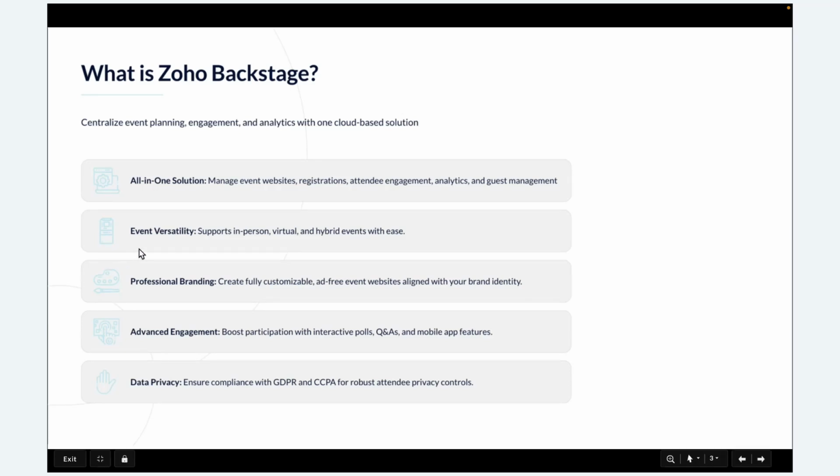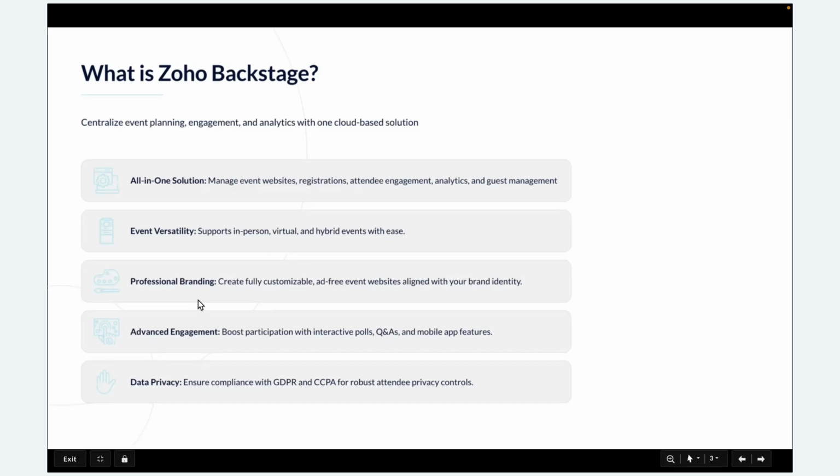The second benefit is event versatility. When I say event versatility, I mean what kind of events it can host. As I said, it can host virtual as well as in-person events, and also hybrid events where we have a mix of both in-person and virtual. So all the events can be hosted under Backstage.